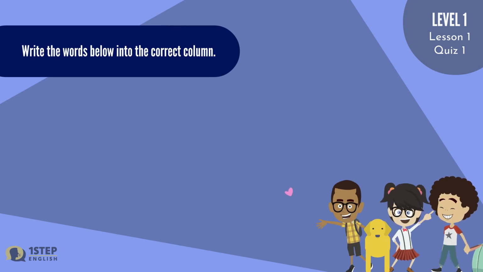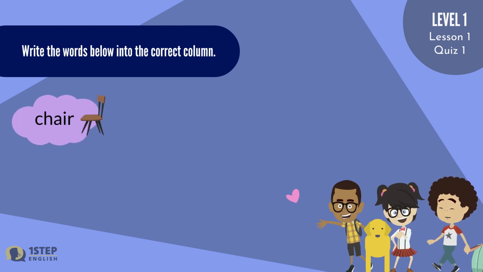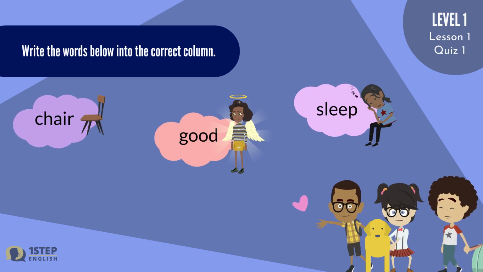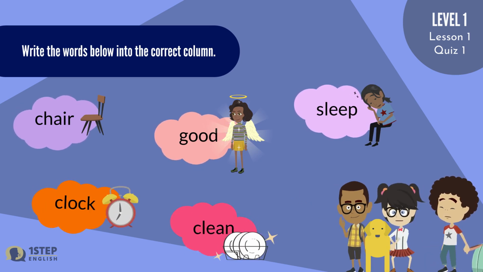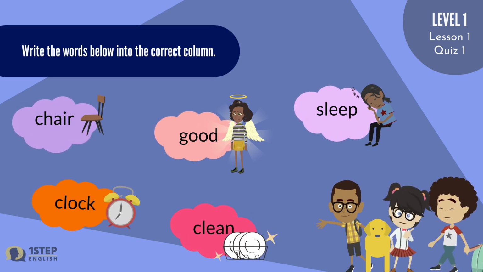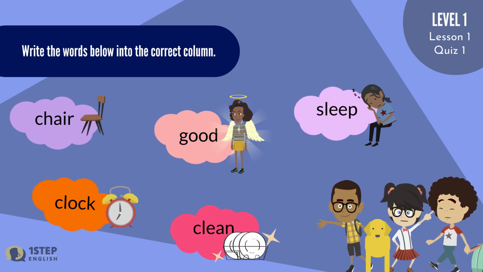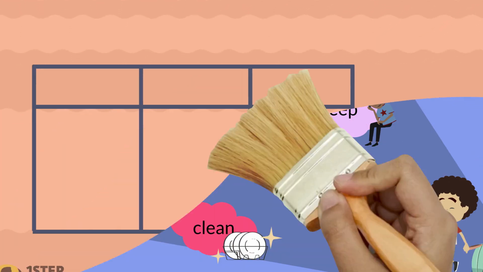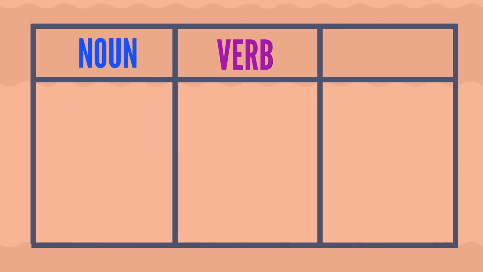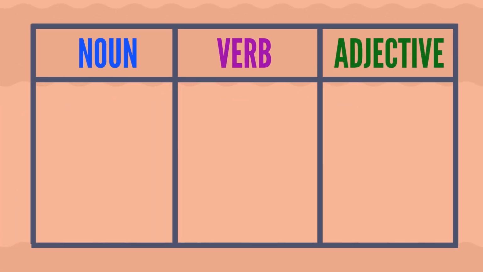Write the words below into the correct column. Chair. Good. Sleep. Clock. Clean. Noun, verb, adjective.